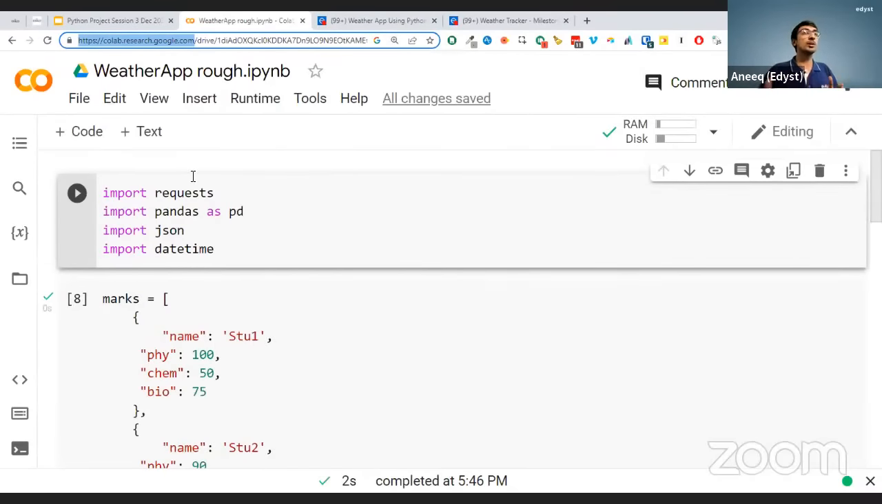Somebody's asking, can I use Jupyter Notebook? Any notebook is fine. Any Python notebook is fine. You can use Jupyter Notebook as well. I'm going to use this because it's in the browser. Can I use VS Code? Please go ahead and do it. For the purpose of this, I'm using a notebook.